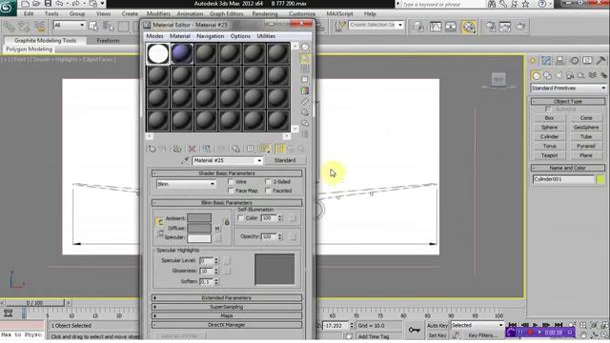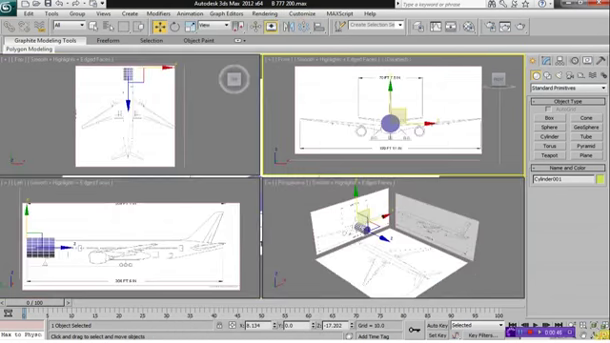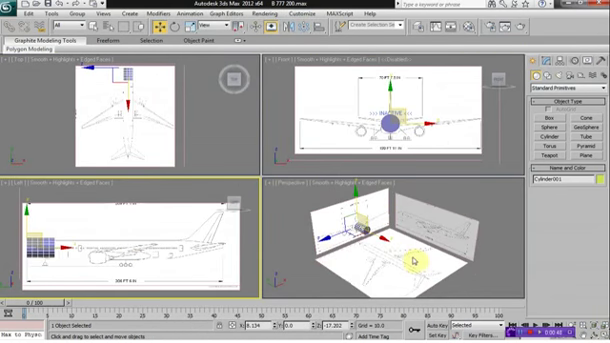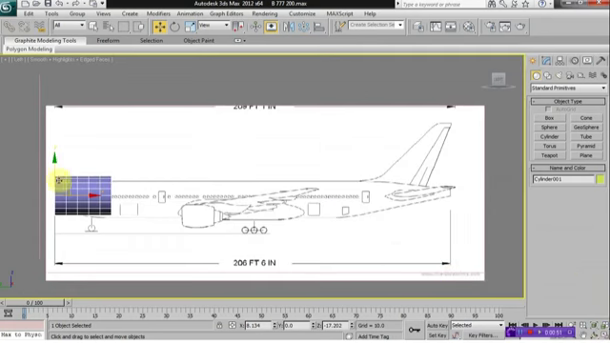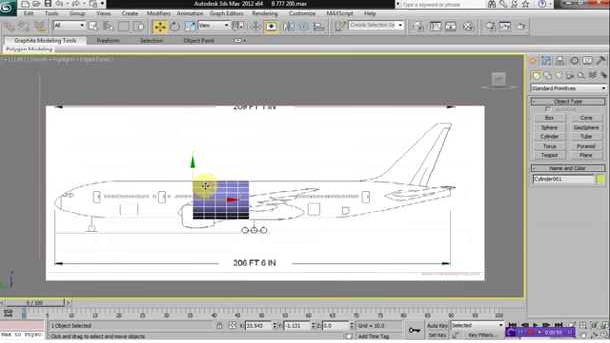We're going to texture the cylinder. Give it a nice blue texture, a light blue texture. Then move to your left viewport, and we want to center this in pretty much the middle of your aircraft here.